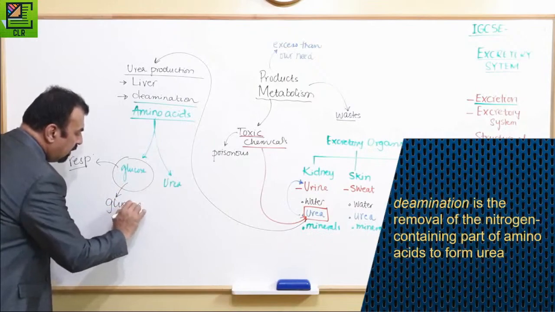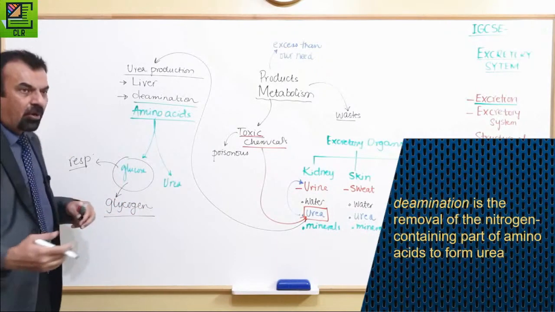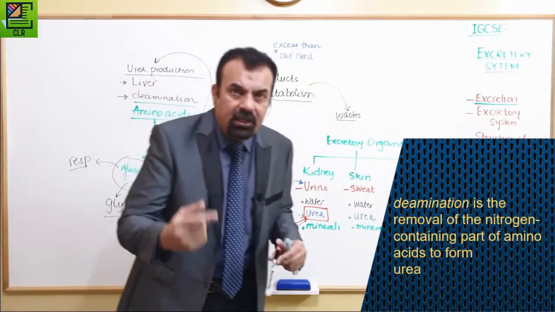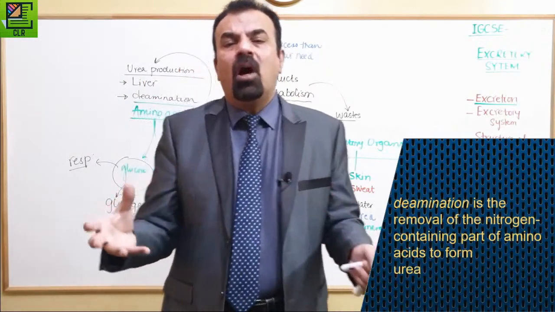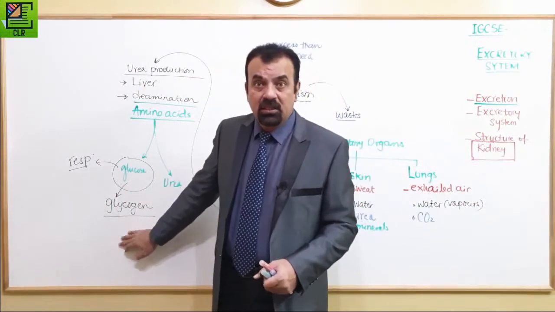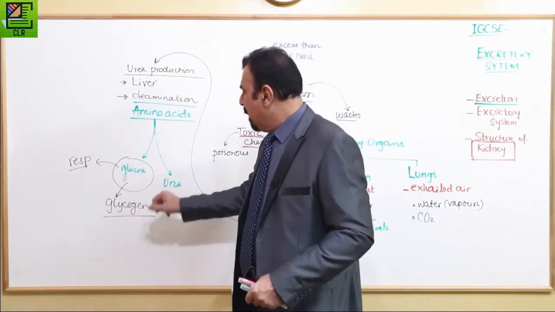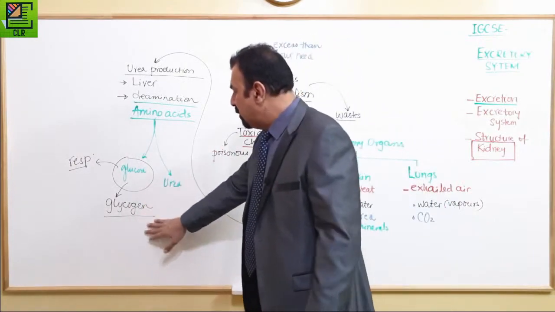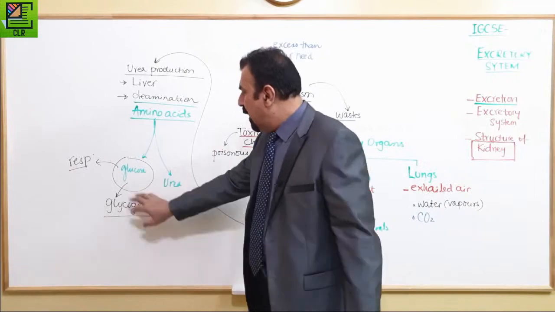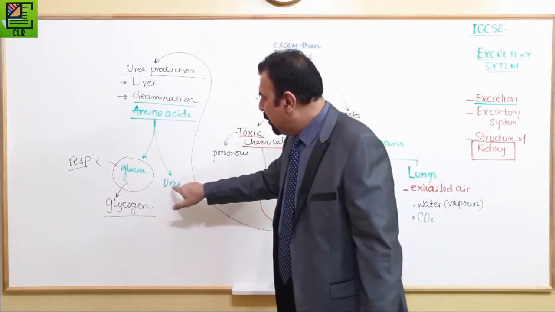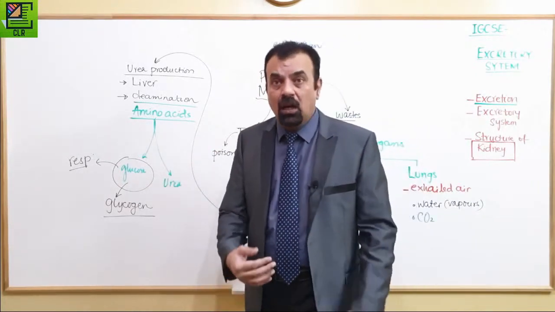You know that glycogen is the storage form, a complex carbohydrate, and you have seen the video on carbohydrates. That was also a live stream of 1 hour. If you don't know what glycogen is, then you can watch that video as well. So glycogen is the storage form of carbohydrates in our bodies, and then urea has to be expelled out of the body.